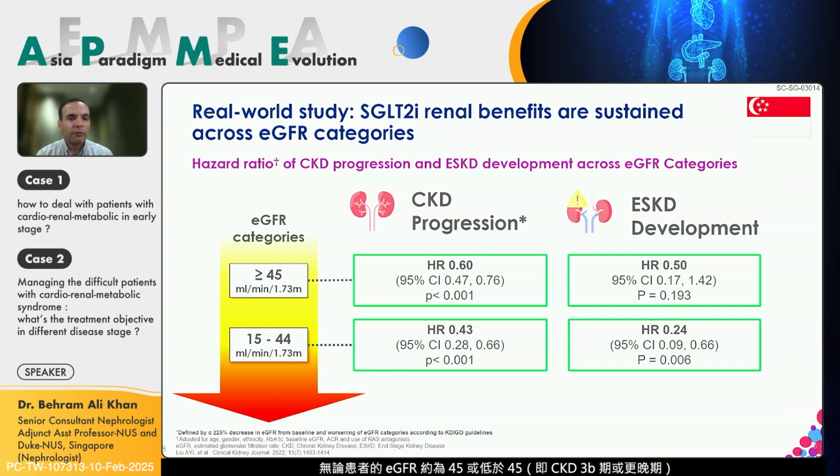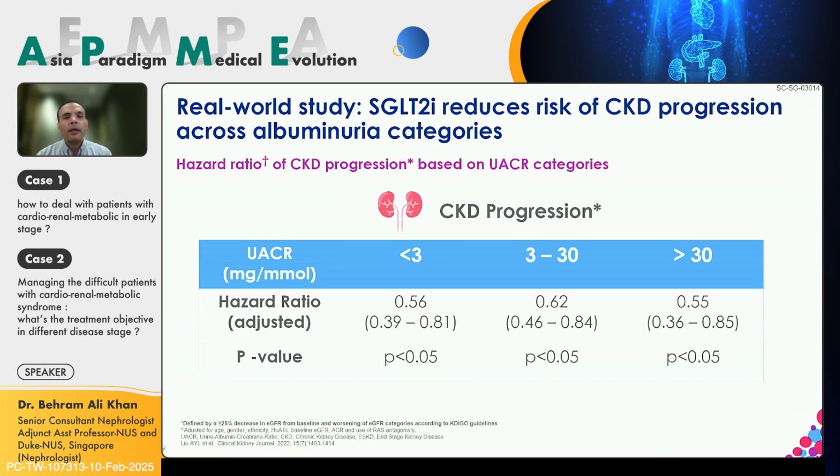So whether their eGFR was above 45, or less than 45, which is CKD stage 3B and worse, the reduction in the rate of CKD progression and development of end-stage renal disease was still there, regardless of their baseline eGFR. So the message that we got from this was that it is never too late to start these patients on SGLT2 inhibitors. Of course, the earlier the better, but even if they reach CKD stage 3B and worse, it is still effective for them to go on SGLT2 inhibitors to reduce the progression of chronic kidney disease and reduce their incidence of end-stage kidney disease.